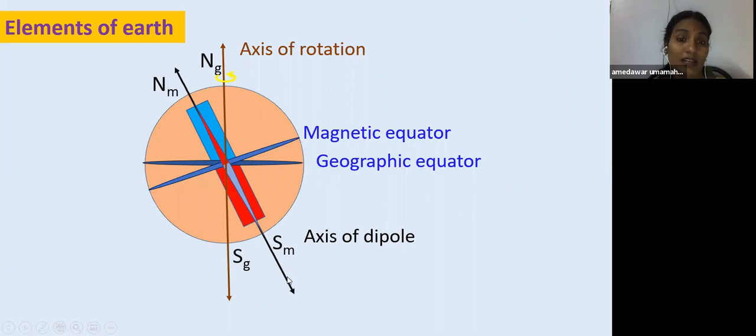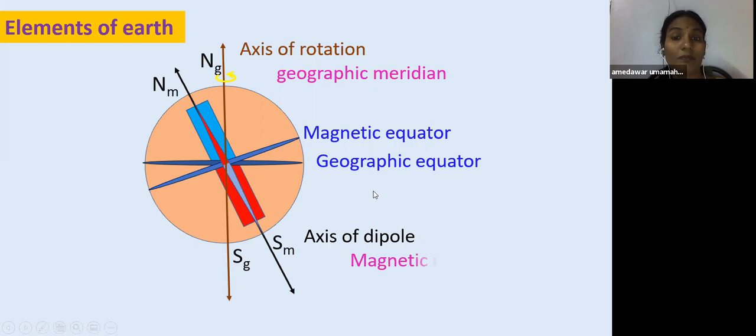this axis, that is the axis of dipole, and the axis of rotation. The plane which contains the axis of rotation is known as the geographic meridian. It is very important. The plane which contains the axis of rotation is known as the geographic meridian, and the plane which contains magnetic north and magnetic south is known as the magnetic meridian. So what is this magnetic meridian? What is this geographic meridian? Simply, a plane which contains magnetic north and magnetic south is known as the magnetic meridian.